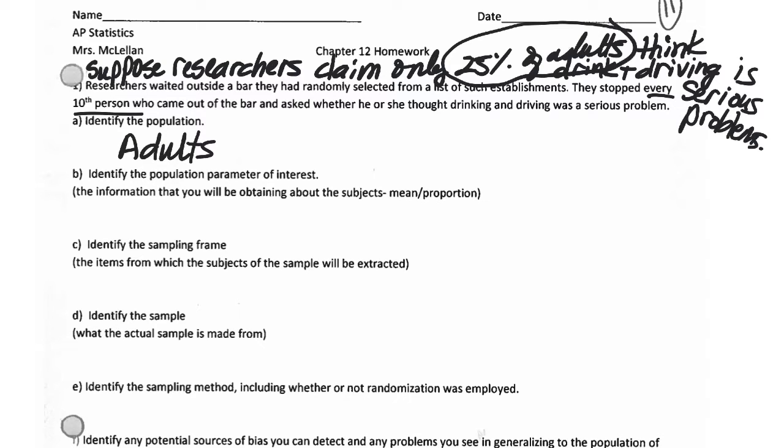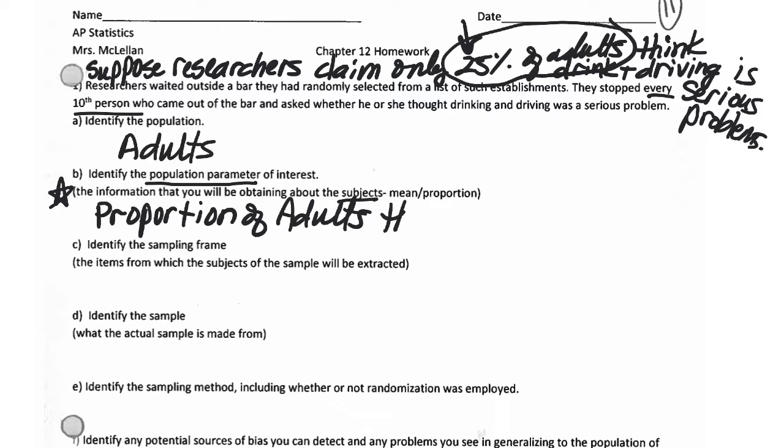Now, part B says, identify the population parameter of interest. Here I gave you some little hints. I'm asking, what is the information that you are going to be figuring out about the subjects? Since this first sentence has a proportion, I think we are hoping to see what proportion of adults think drinking and driving is a serious problem.